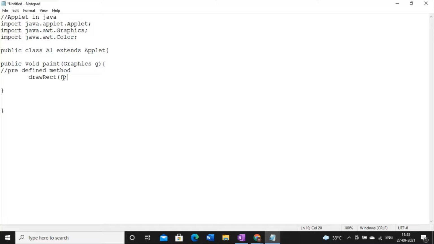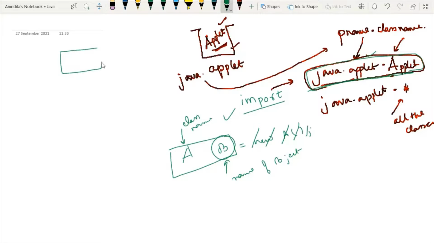But what is the rule of Java? In order to invoke some method, we have to write the object name or object reference name, dot, method name. So here g is the object reference name. So what I will write: g.drawRect. Now the second portion. In order to draw one rectangle, how many coordinates do we have to mention?